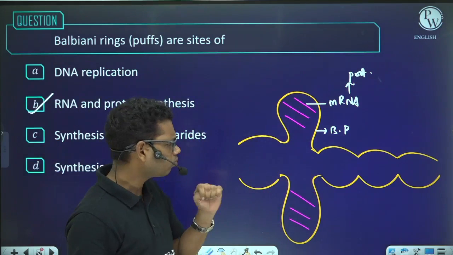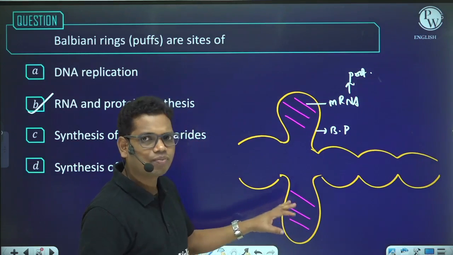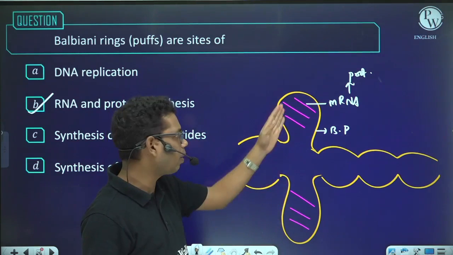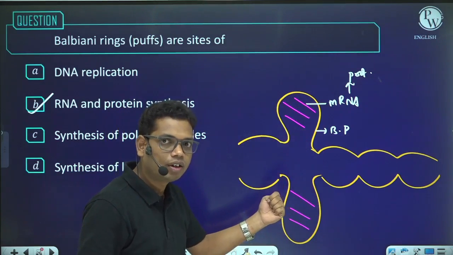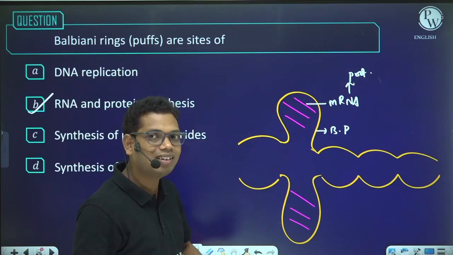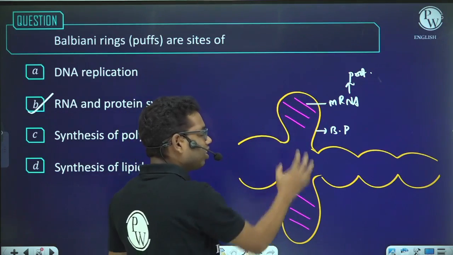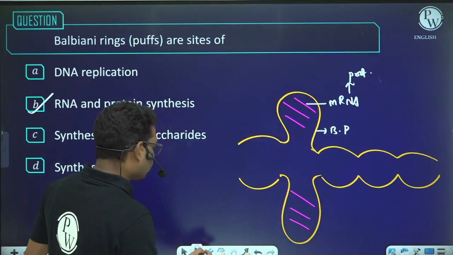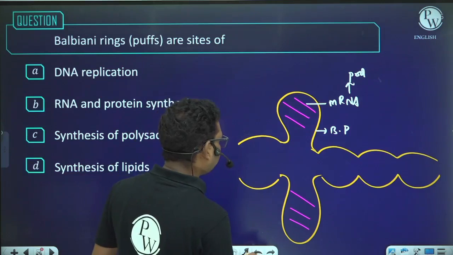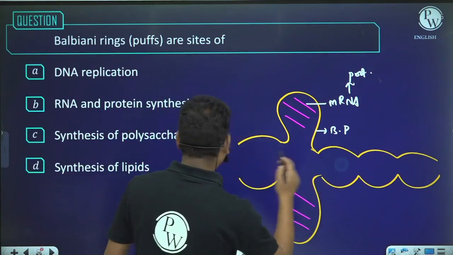Why? Because after time t1, if the proteins encoded by the genes present in this area are not required, in that case what will happen? Again, the genes or the DNA which are present in this area will undergo coiling. And after coiling, what will happen? After coiling, this is going to happen.